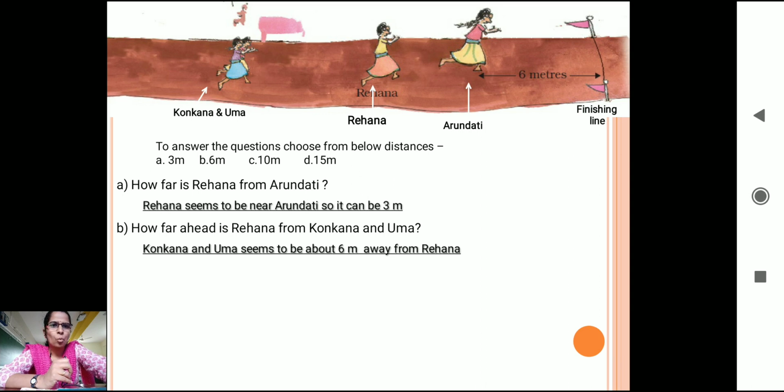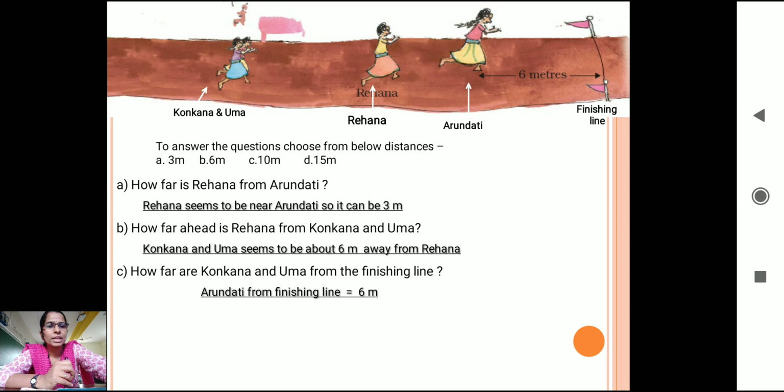Now what will be the total distance then? If Konkana and Uma are 6 meter far from Rihanna, and Rihanna is 3 meter far from Arundhati, then how far are Konkana and Uma from the finishing line? Meaning the total distance they have to cover if they want to win the race. How will we calculate? Arundhati from the finishing line is 6 meters. Then Rihanna from Arundhati is 3 meters.